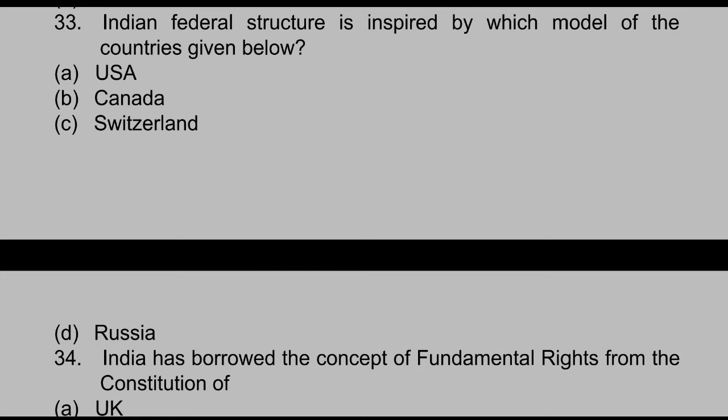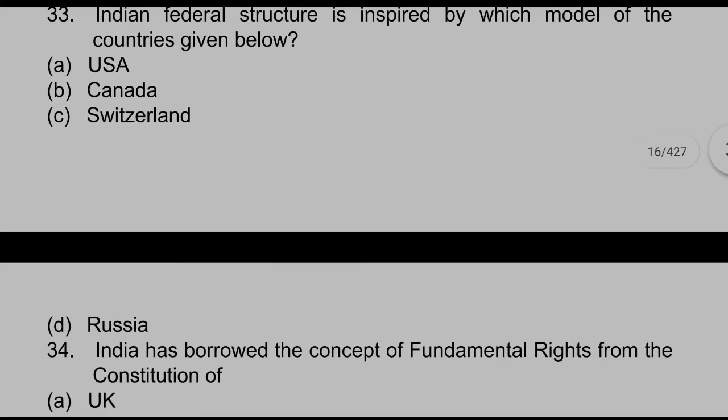We all know that the federal structure of government in the Indian Constitution is taken from the Canadian constitution. So here Canada is the correct answer. The idea of federalism is adopted from Canada. The charter of fundamental rights, the power of judicial review and independence of judiciary are taken from the USA.